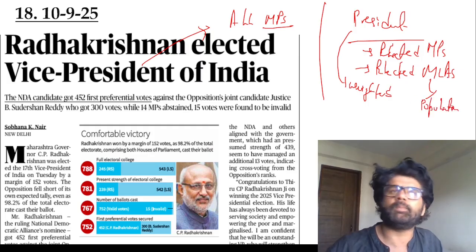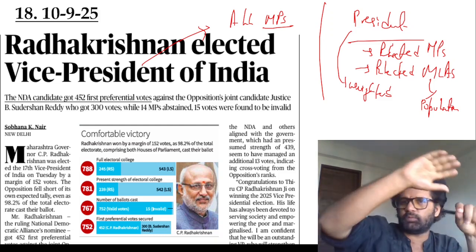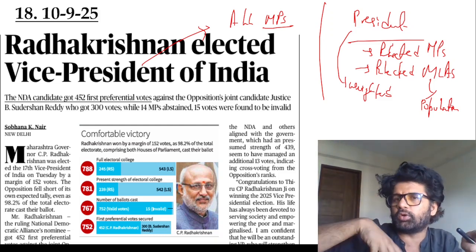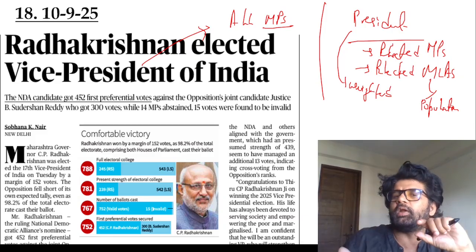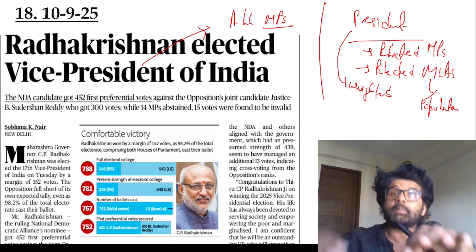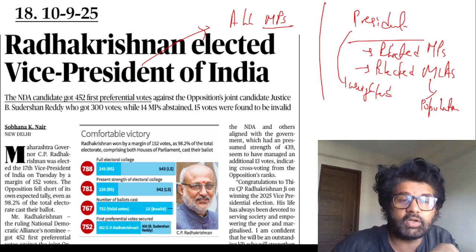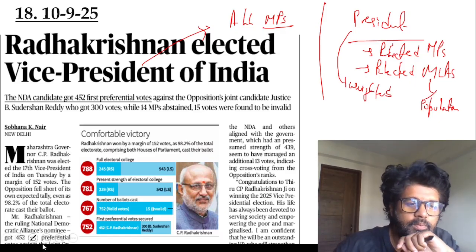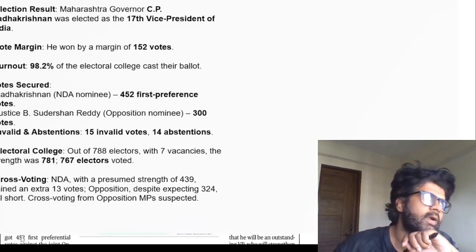The value of the vote of an MP is decided by taking the values of the votes of all MLAs divided by the total number of elected MPs, and then you will get the value of the vote of an MP. Remember these static things, they are important. Important. My God, why can't I be serious, guys.